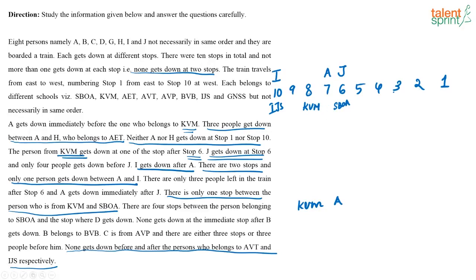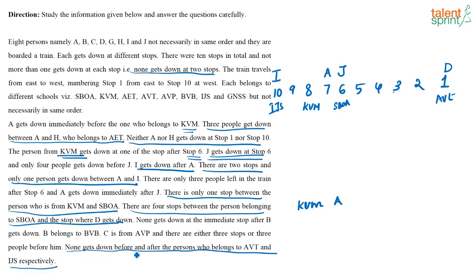Then, there are 4 stops between the person belonging to SBOA and the stop where D gets down. So, there are 4 stops, means where should D be? 1, 2, 3, 4. So, this should be D. Now, if this is D for sure, then I know this has to be AVT, because this is the first stop where somebody is getting down, right? So, the person who belongs to AVT should be D.